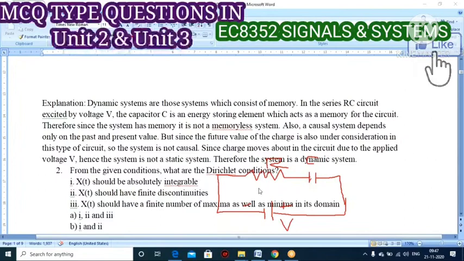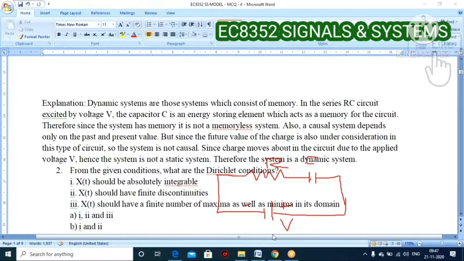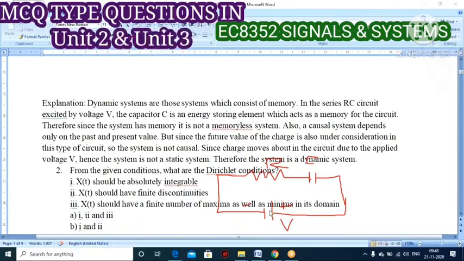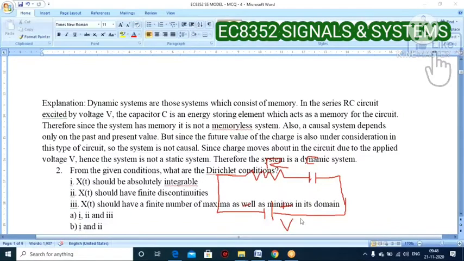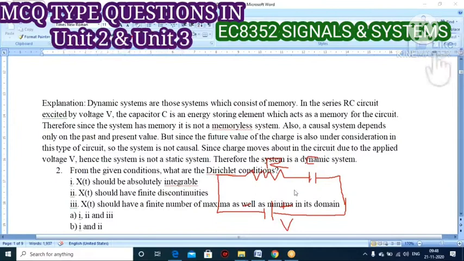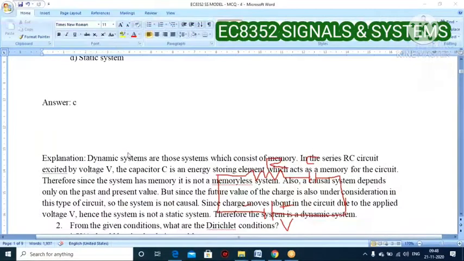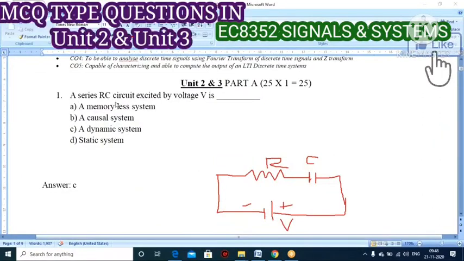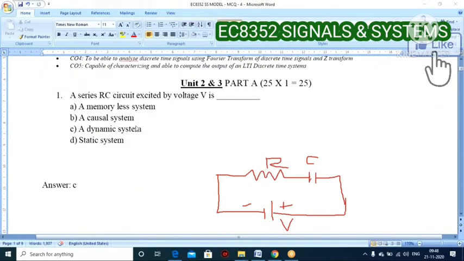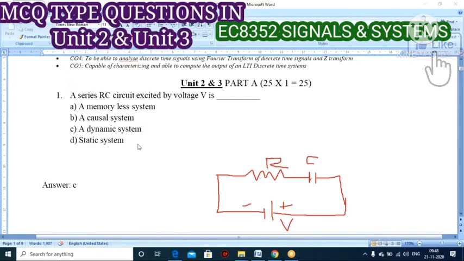Since the charge moves about in the circuit due to the applied voltage V, based upon applying the voltage V the charge will be moving through the circuit. So the system is not static; therefore, the given system is dynamic. Let me explain why the circuit does not come under memoryless, causal, or static.